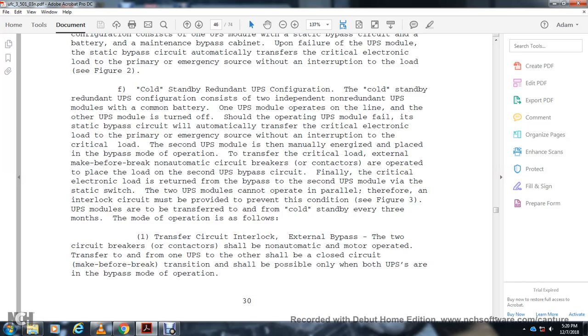So the transfer circuit interlock with the external bypass of the two circuit breakers, with the contacts, should be automatic, with motor operation. The transfer of the mode to and from one UPS from the other shall be a closed circuit, make before break.